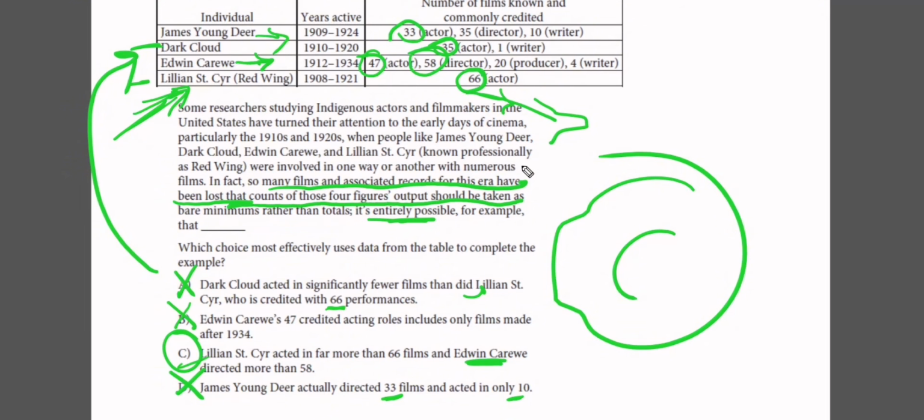Letter C is the correct answer, and don't forget that some answer choices may be correct according to the data presented here in the table, but according to the argument they are not correct, because the argument is that the number of the contribution of these figures may be more than that number presented in the table, once more because many movies were lost.